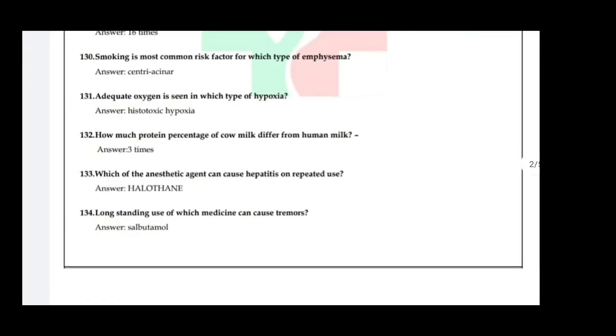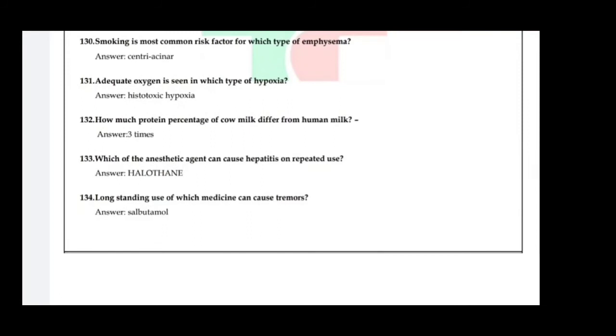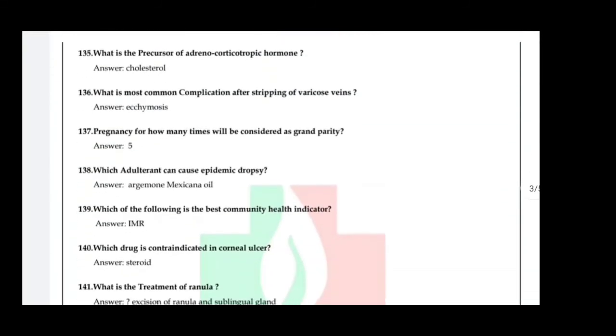Histotoxic hypoxia. Next one, how much does the protein percentage of cow milk differ from human milk? 3 times. Which anesthetic agent can cause hepatitis on repeated use? Answer is halothane. Long-standing use of which medicine can cause tremor? Salbutamol. Next one, what is the precursor of adrenocorticotropic hormone? Cholesterol.